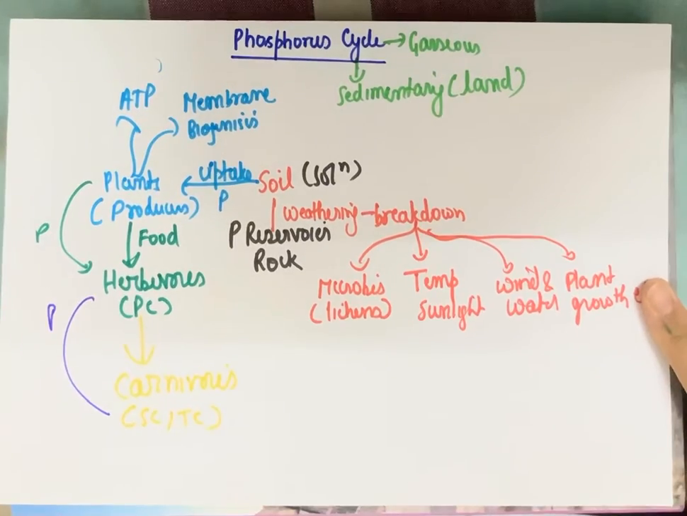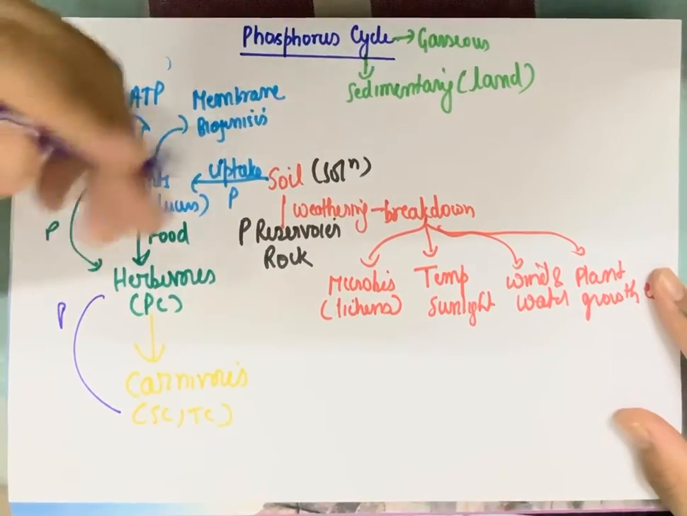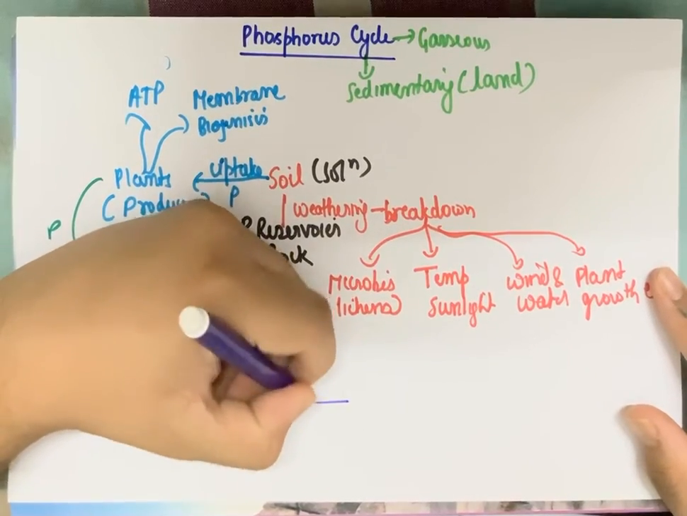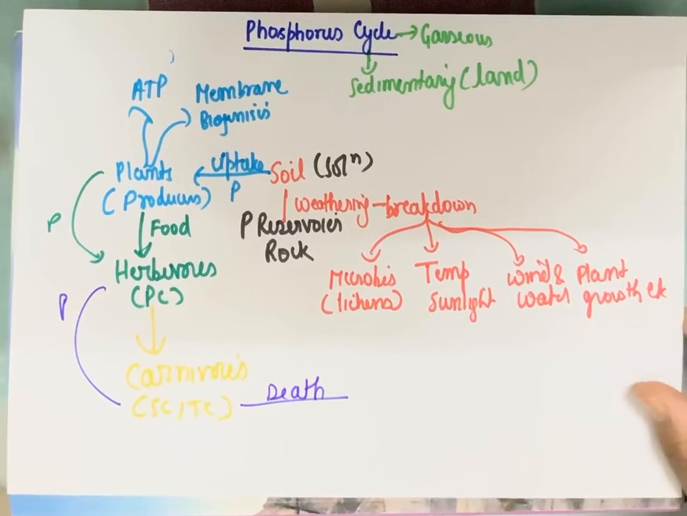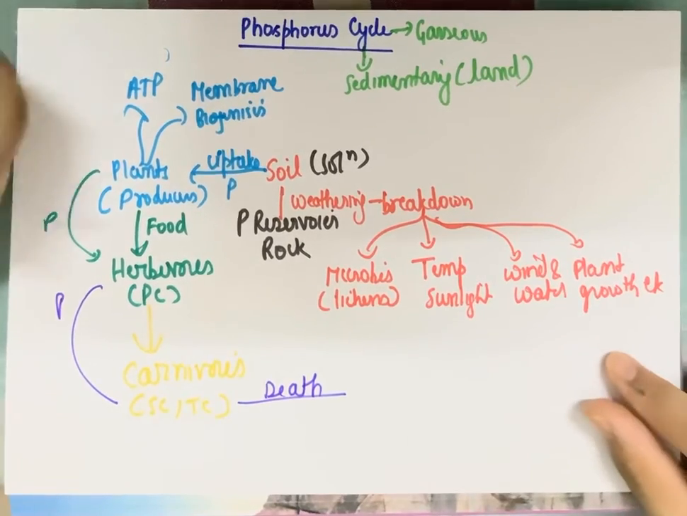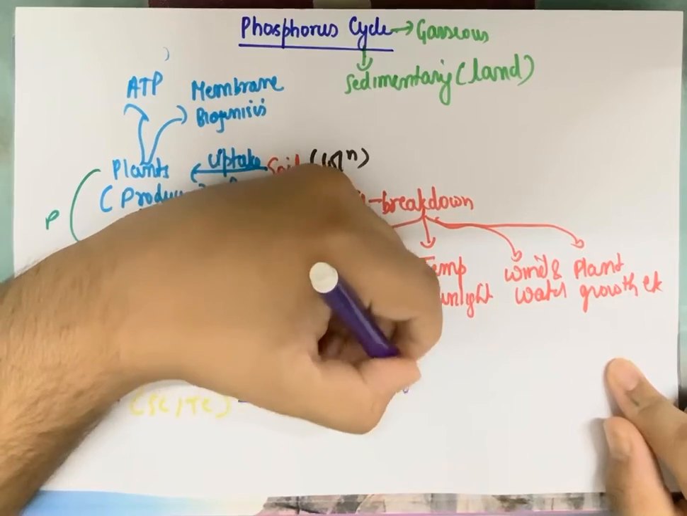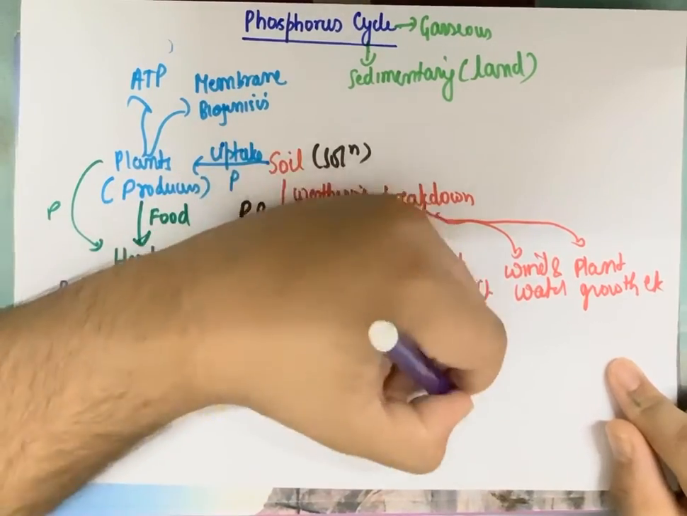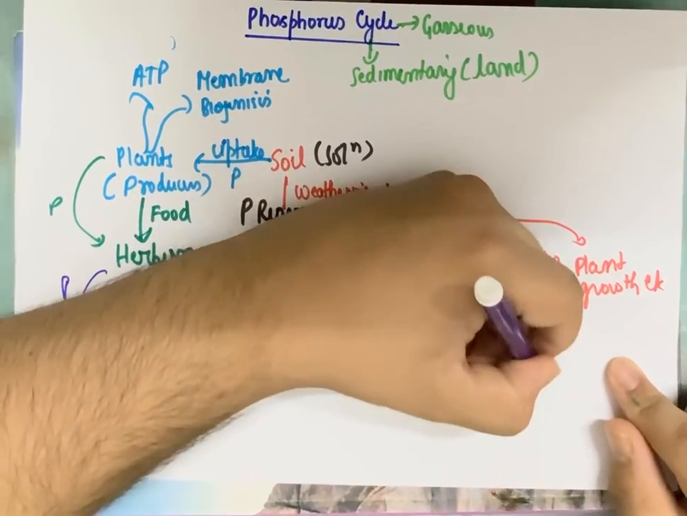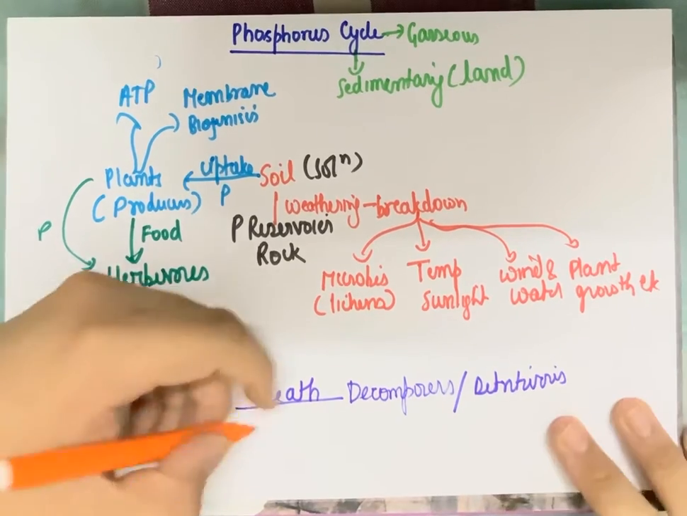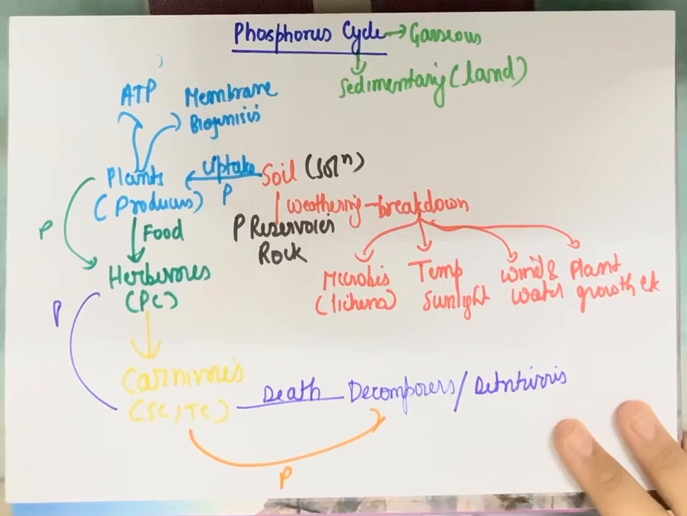Now when these carnivores die, the dead and decaying remains of the carnivores will be broken down by the decomposers. Now you must be familiar that decomposers are also called detritivores. So the detritivores consume these. What do they consume? The dead and decaying matter of carnivores, and hence the phosphorus now travels to the detritivores.